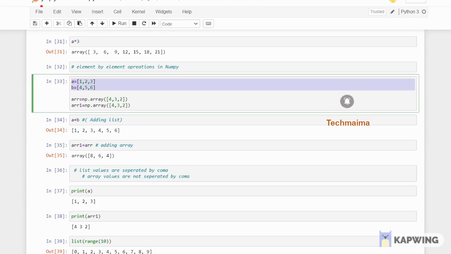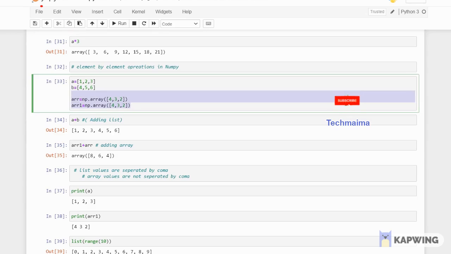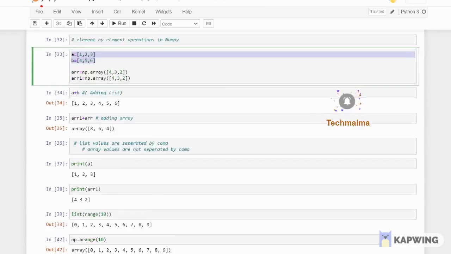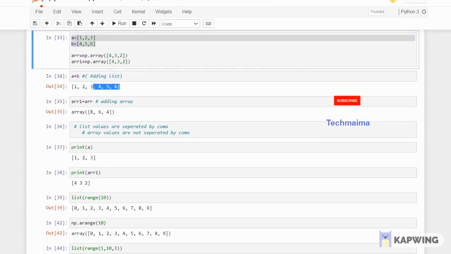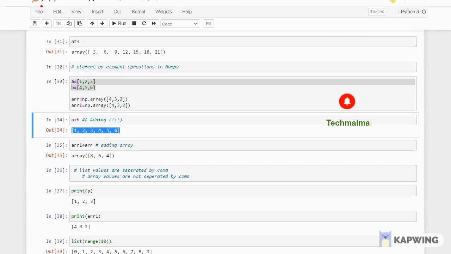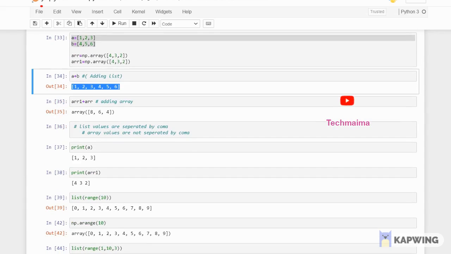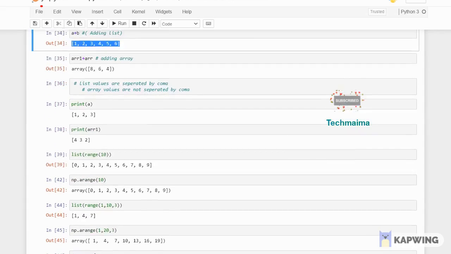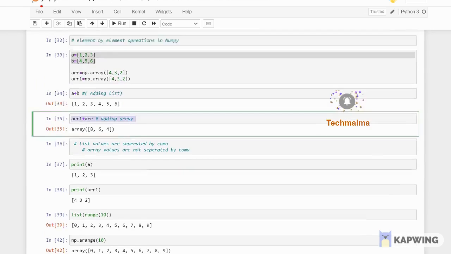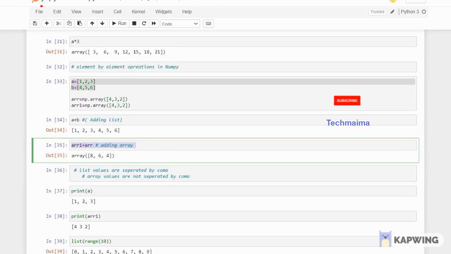I'm taking two different lists, and I'm taking two different arrays. Listen carefully. a equal to 1, 2, 3, b equal to 4, 5, 6, ARR equal to 4, 3, 2, ARR1 equal to again 4, 3, 2. Two different arrays I have taken, two different lists I have taken. If I do a plus b, see, it's getting extended again, the same way you saw in multiplication: 1, 2, 3, 4, 5, 6. But if you add two different arrays, see, array of 8, 6, 4. So this is the output.